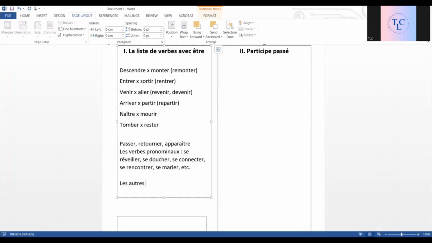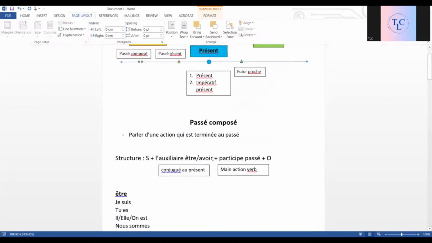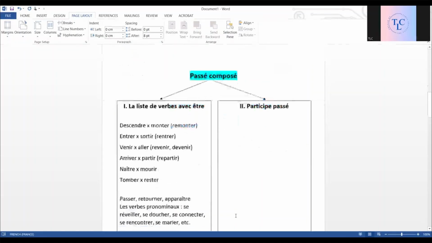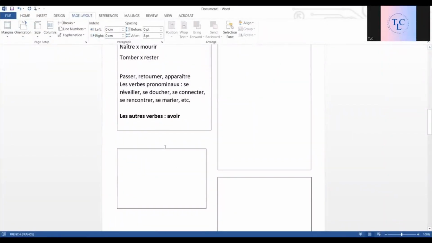Les autres verbes avec avoir. So if you know these verbs, you know that the other verbs are with avoir. So this is one part, choosing between être and avoir. Now let's see how it works.